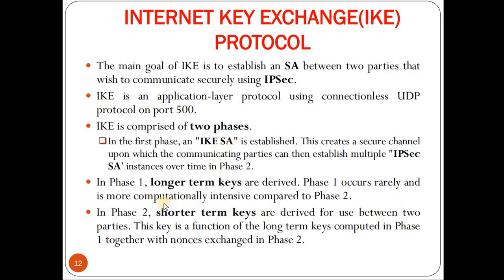So in phase 1, long-term keys are derived. Phase 1 occurs very rarely and is more computationally intensive compared to phase 2. In phase 2, short-term keys are derived for use between the two parties. Now this key is a function of the long-term keys computed in phase 1 together with the nonces exchanged in phase 2. So in phase 1 we make use of long-term keys, in phase 2 we make use of short-term keys. Short-term keys are derived using the long-term keys that are chosen in phase 1.